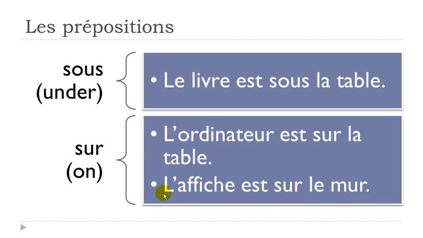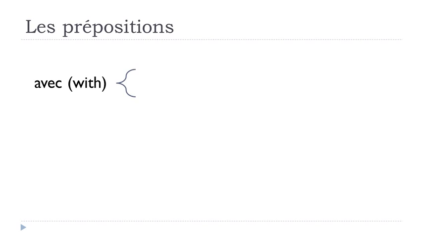So we could say l'affiche, so affiche is poster, l'affiche est sur le mur. Alright, so it could be for la table or any other things like that, and then as well for le mur, okay, sur le mur. Avec, so the classic one, means with.